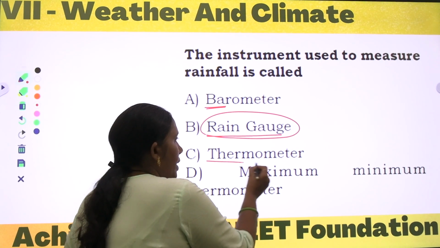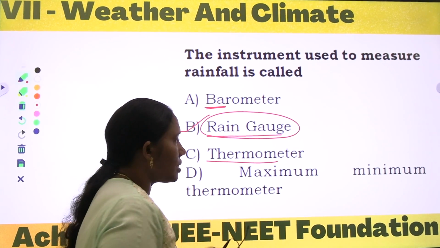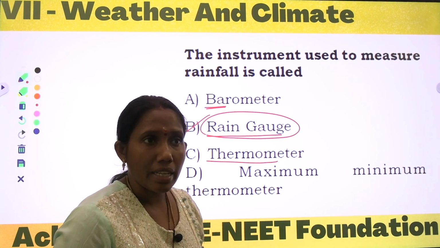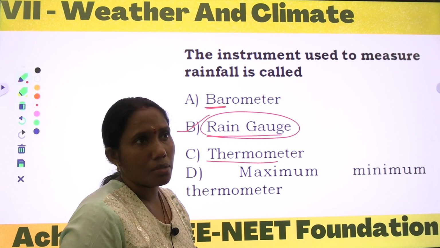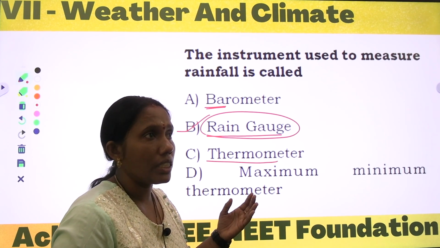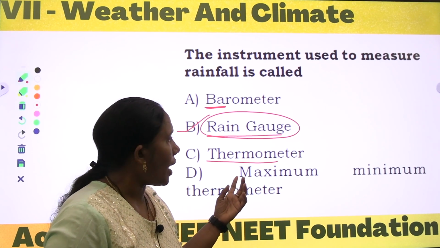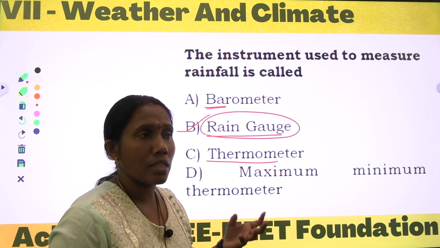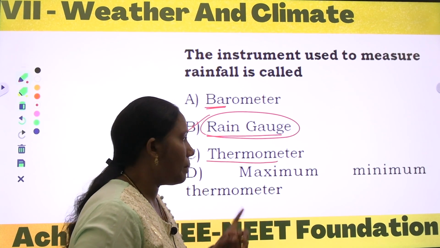Coming to the next option, thermometer. Why not thermometer? Generally we use a thermometer to measure temperature. Here we have different types of thermometers. Clinical thermometers we use to measure body temperature, and some thermometers we use to measure the weather, like the fourth option, the maximum minimum thermometer.